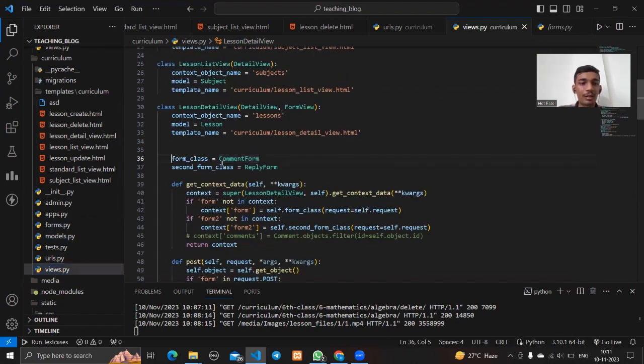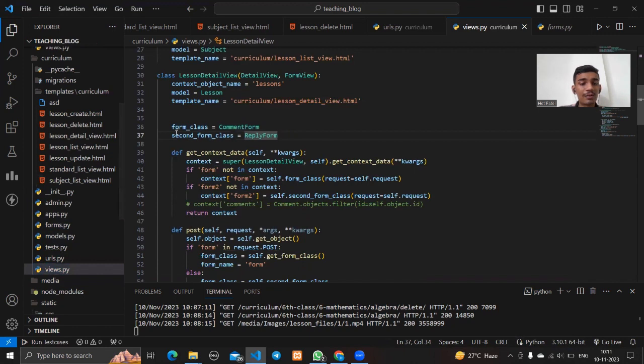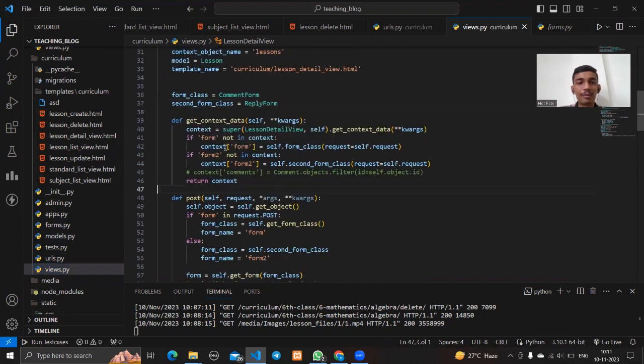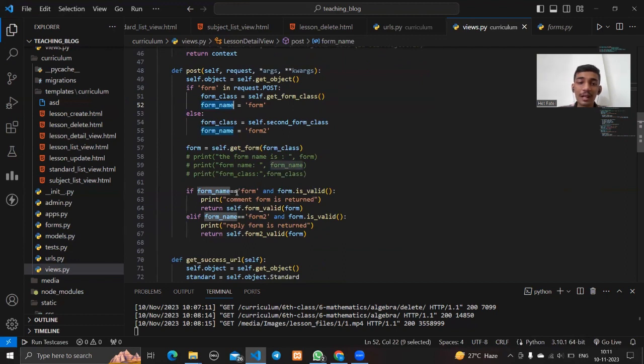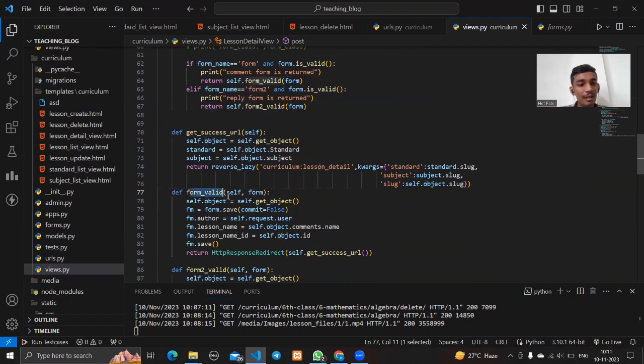Okay, after taking this form, we check the context of the form. If the form is not in context, we set the context of the form, and then we check which form it is. The form 1 is the comment form and the form 2 is the reply form. We check which form has the post request. So we set the form class and the form name accordingly, and then we check for both forms that if the form is valid, we print the particular message and we return form valid.